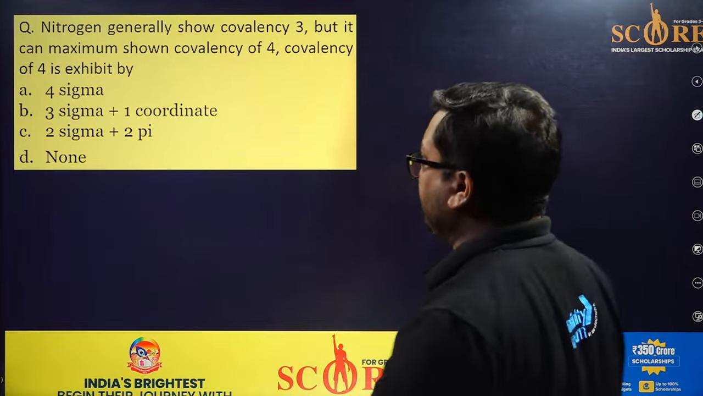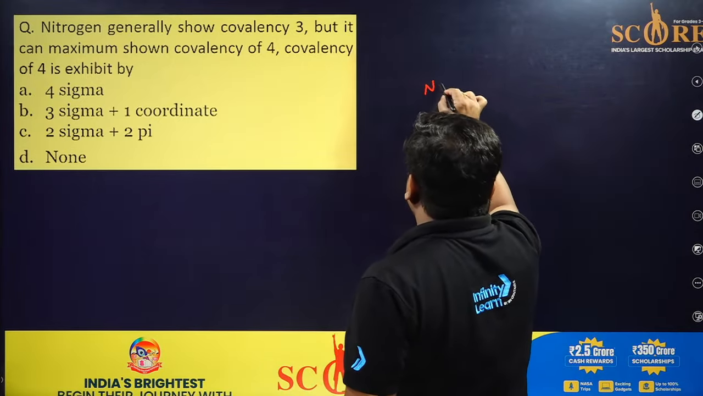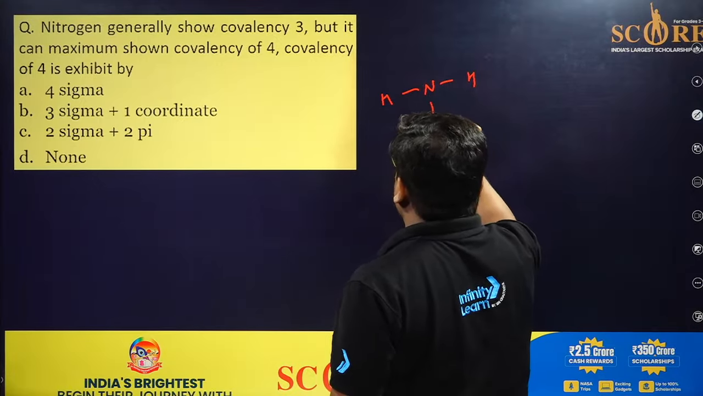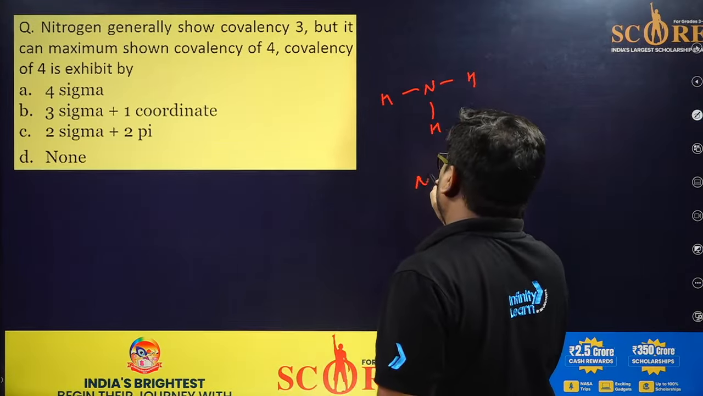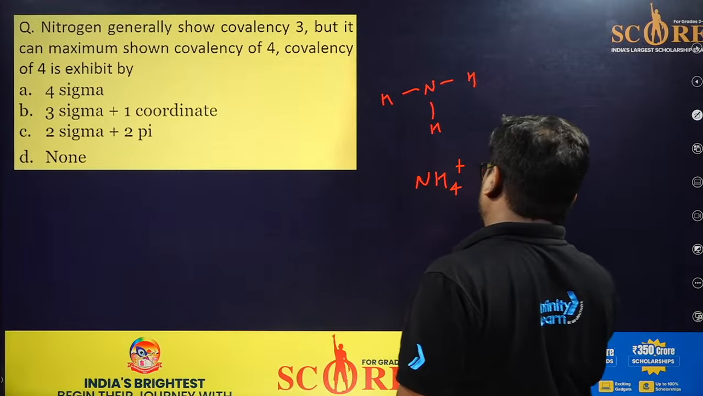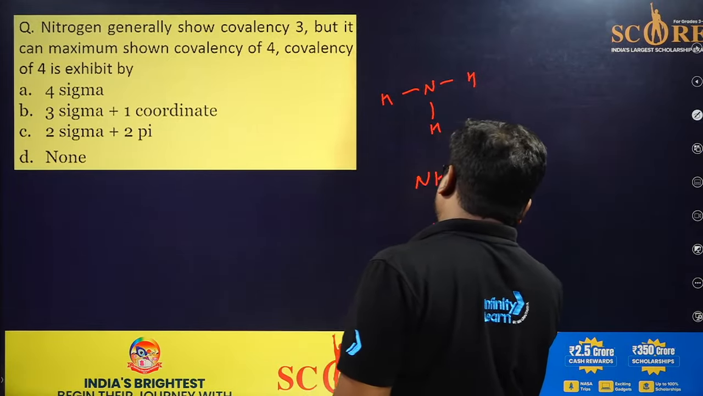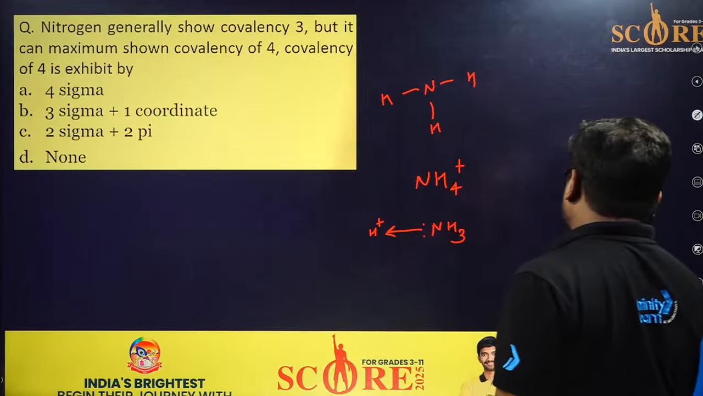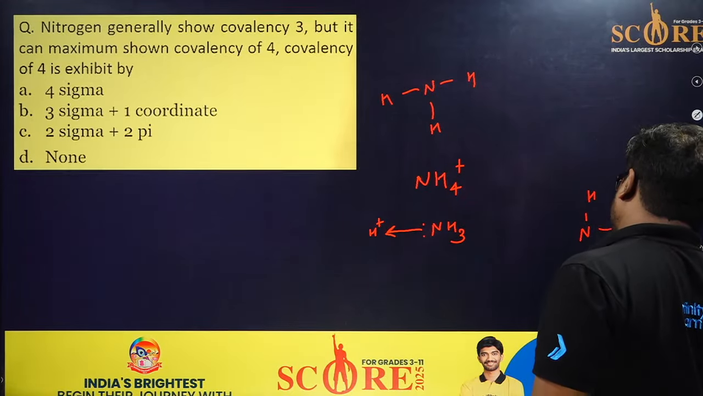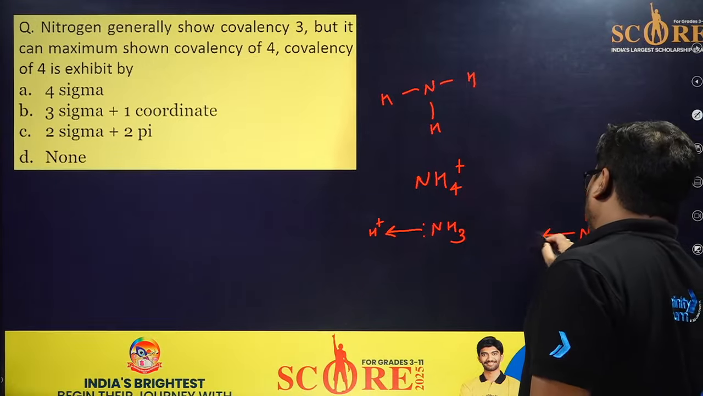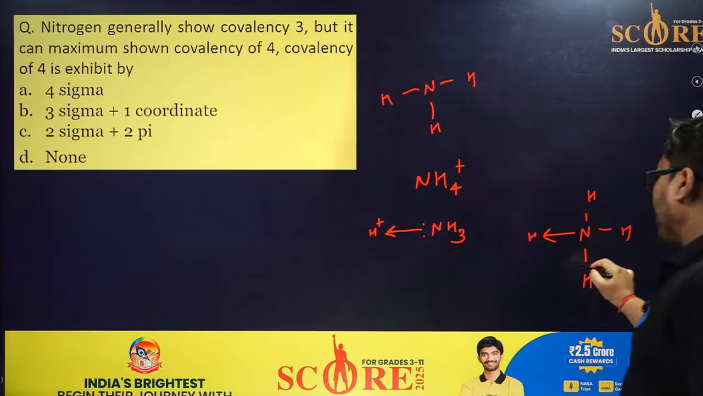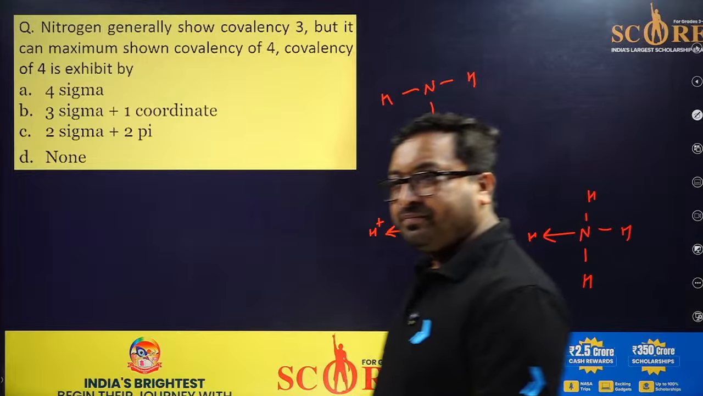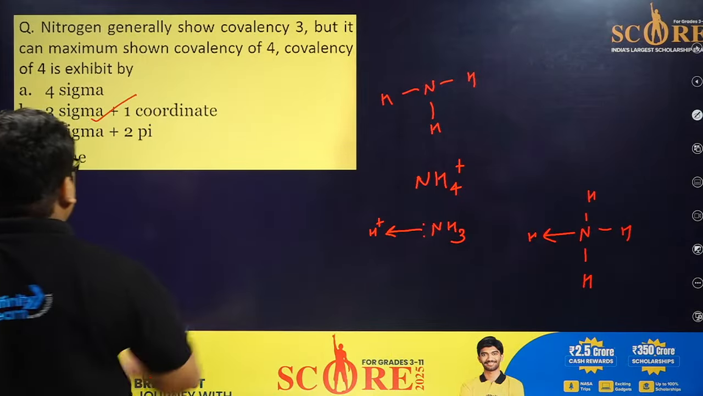Okay, tell me. See, if ammonia forms 3 bonds, these 3 are covalent bonds. The 4th bond is formed in the ammonium ion. How does it form? Ammonia donates its lone pair to H plus. In this case, this is H, this is H, this is H, and now this is H. So 3 are covalent, 1 is coordinate. So 3 sigma, 1 coordinate.